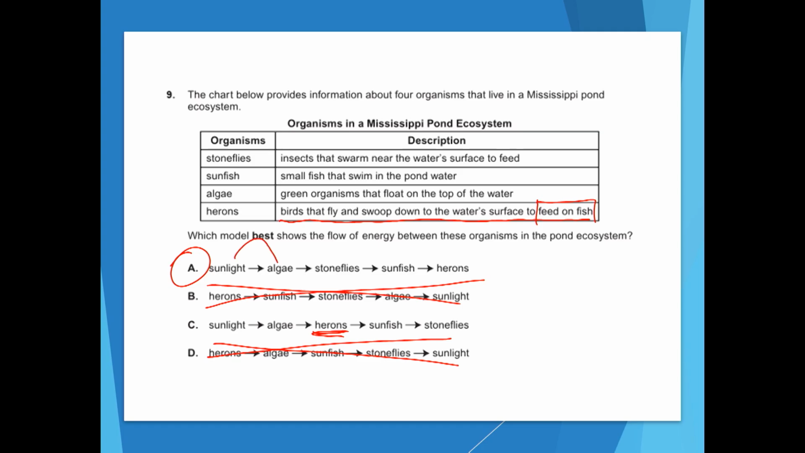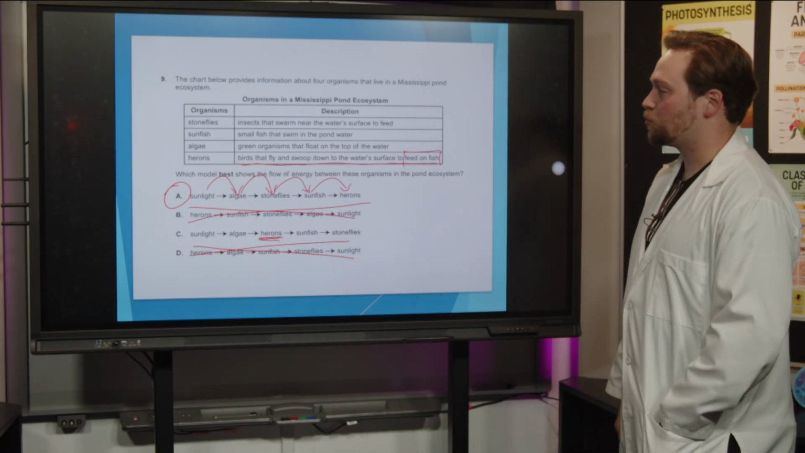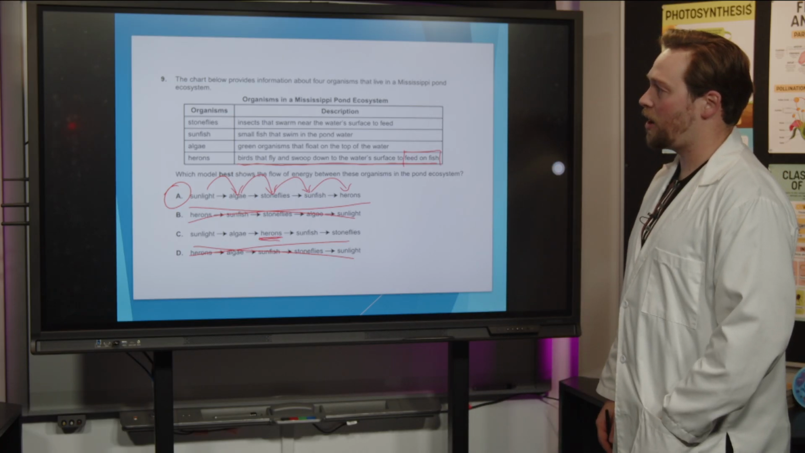The algae uses the sunlight to make energy. The stoneflies eat the algae. The sunfish eat the stonefly. And then the herons eat the fish. So that's the correct order. A is what we should have gotten for that one. Okay, great work. Let's move on.